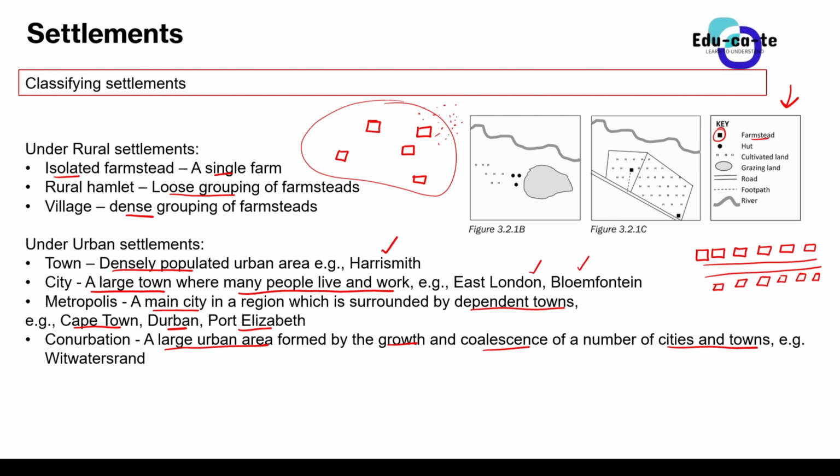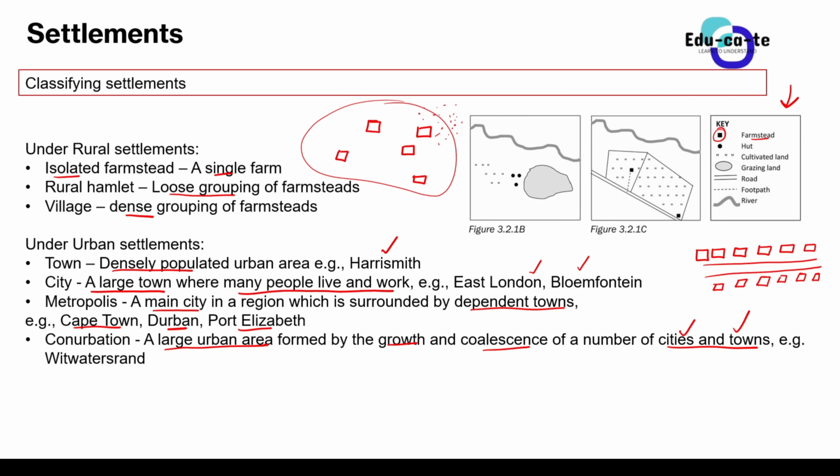All right. Remember, we had towns which were just densely populated urban areas, and then we had a city which was a large town where people live and work, and then we had a metropolis which was a main city which has got dependent towns around it. Then a conurbation is that large urban area that is combining all of it, combining cities, combining towns. It's combining everything. Okay, that is a conurbation.